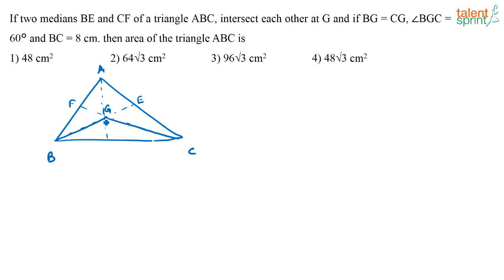They say BG is equal to CG and angle BGC is 60 degree. So if this is 60 degree and these two sides are equal, that is BG is equal to GC, then what can I say? These two sides are equal means these two angles also have to be equal. So if this angle is 60, this is also 60 and this is also 60. So what is this triangle? It's an equilateral triangle. Now they are also saying that BC is equal to 8 centimeter. Now this length is given as 8 centimeter. So what does that mean? This length is also 8, this length is also 8 because it's an equilateral triangle.